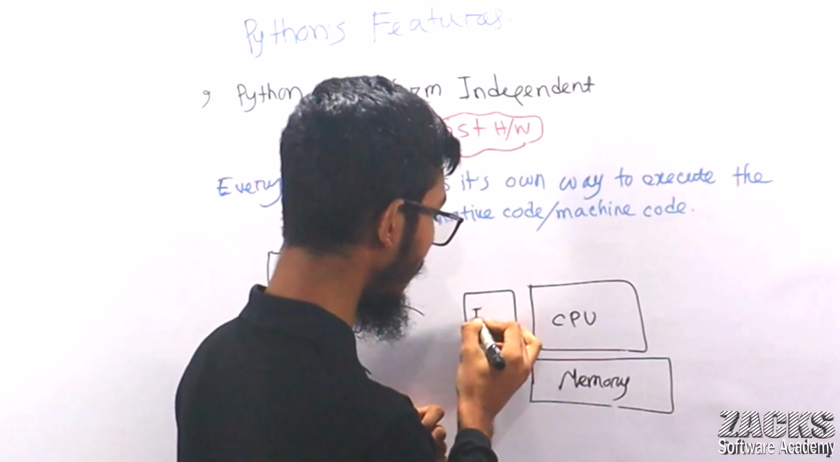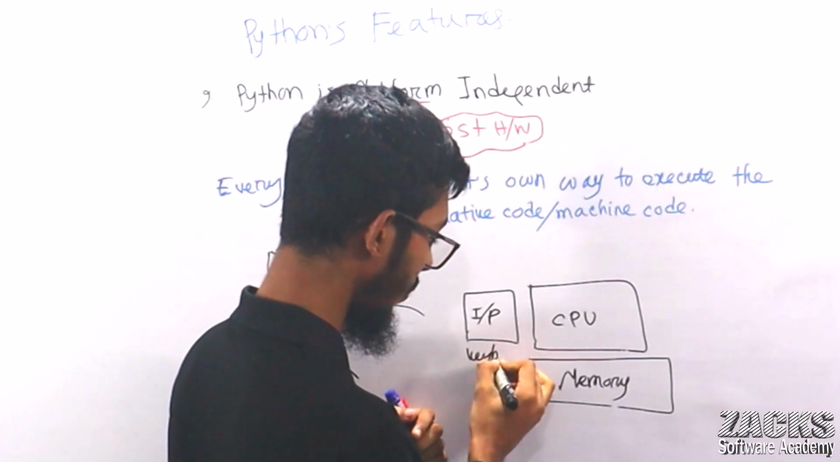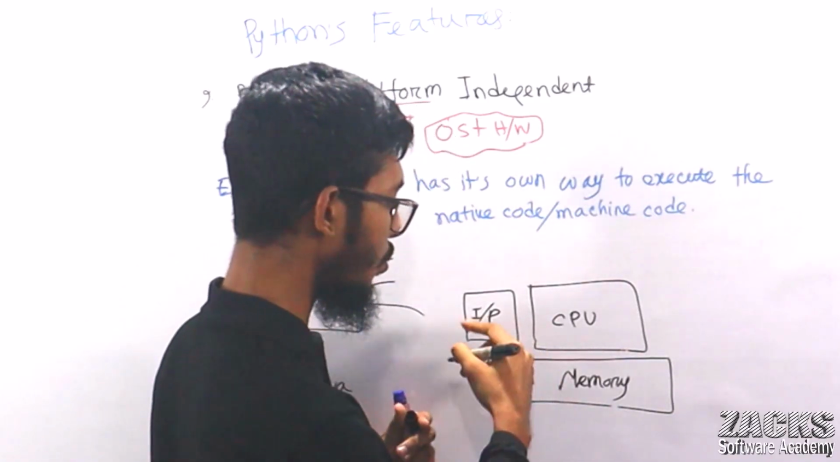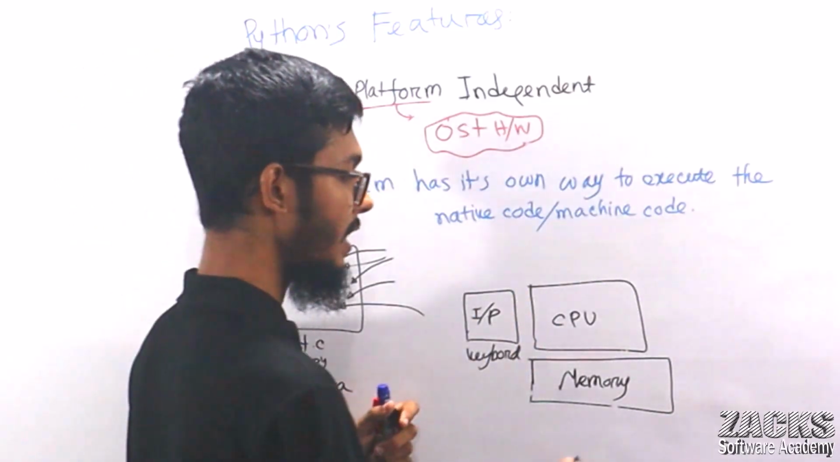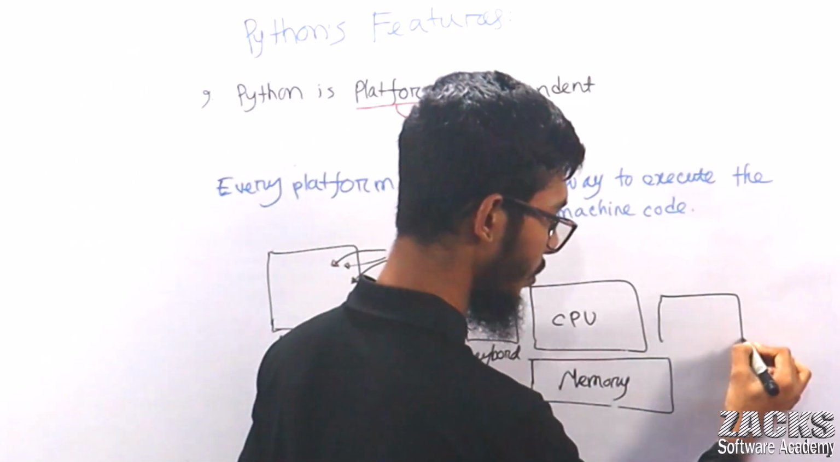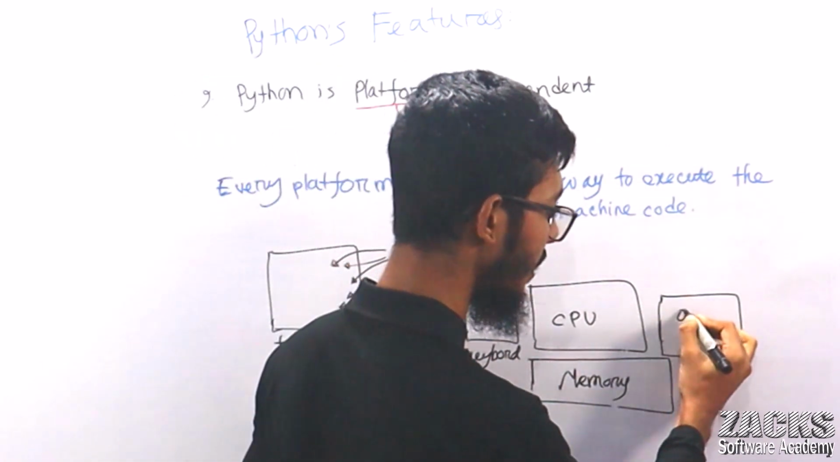Consider your input device is like your keyboard, right? Sir, you want to send some data to the program. Now you want to display something, so you can display through your monitor, your console. This is the output device, right?